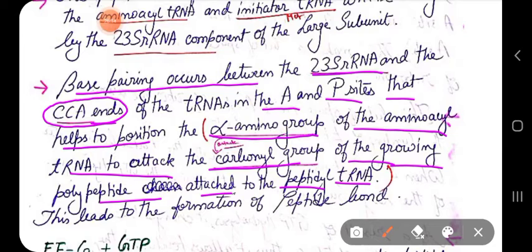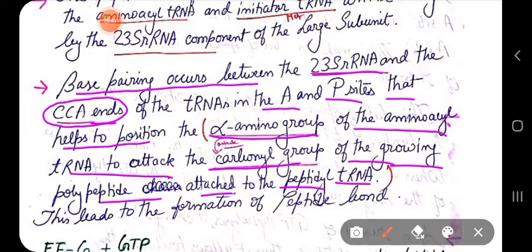Now, due to base pairing between the 23S rRNA and the CCA ends of both tRNAs found in the A site and P site, it positions the alpha amino group of the amino acid tRNA to attack the carbonyl group of the growing polypeptide chain to make a peptide bond. And this leads to the formation of the peptide bond.